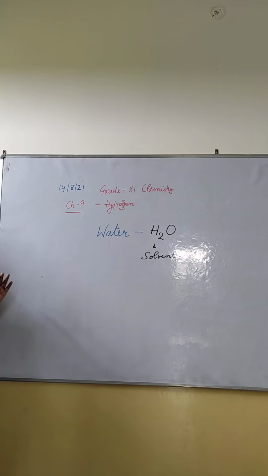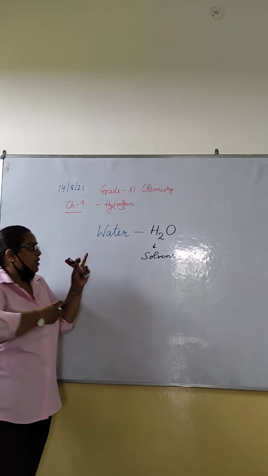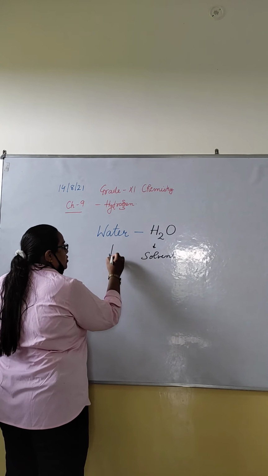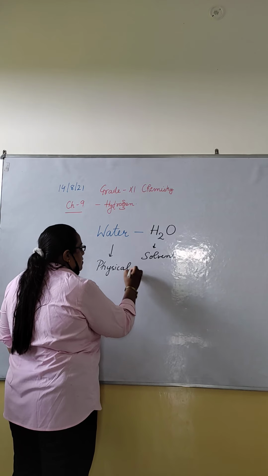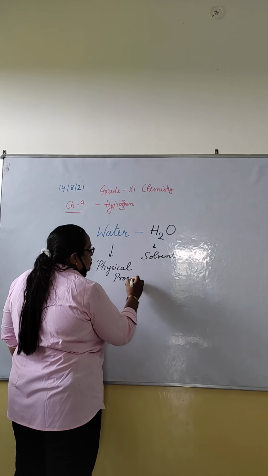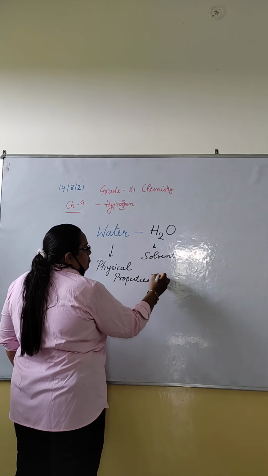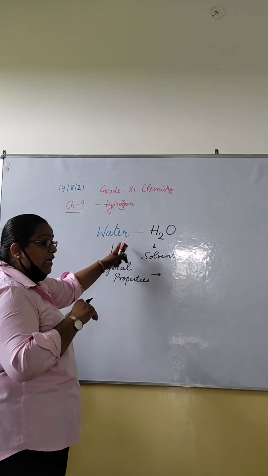The distribution of water over the earth's surface is not uniform. Water formula is H2O. Next is about its physical properties, how it looks. We cannot live without water.